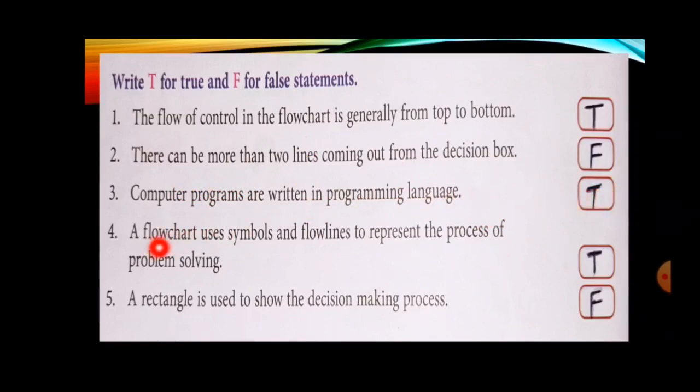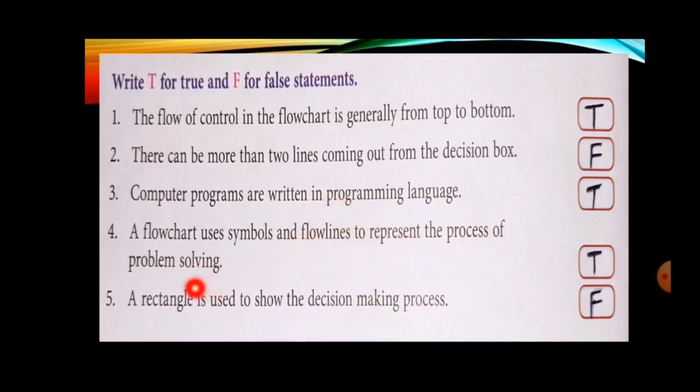Now fourth one, a flow chart uses symbols and flow lines to represent the process of problem solving. This statement is true. Okay, because you all know that flow chart uses different symbols like oval, parallelogram, rectangle, rhombus or diamond like this. So this statement is true. And how we connect them? With the help of flow lines.